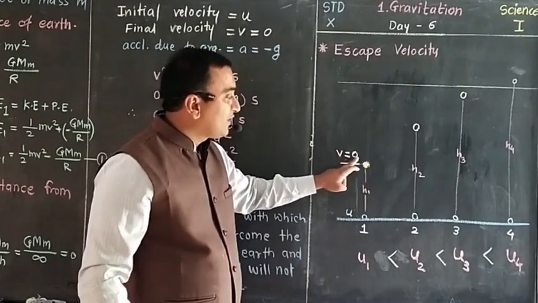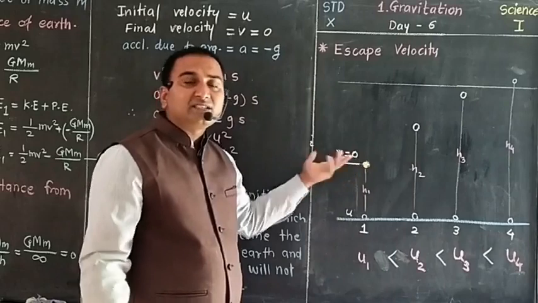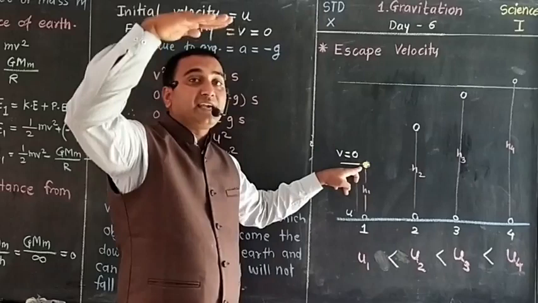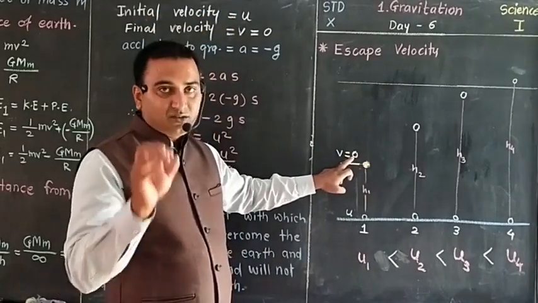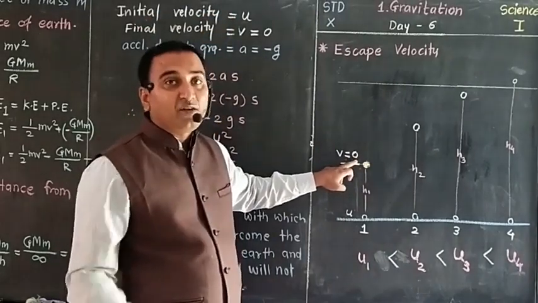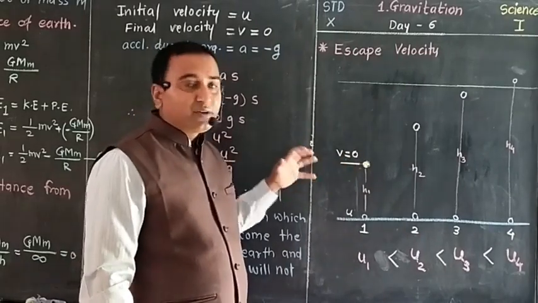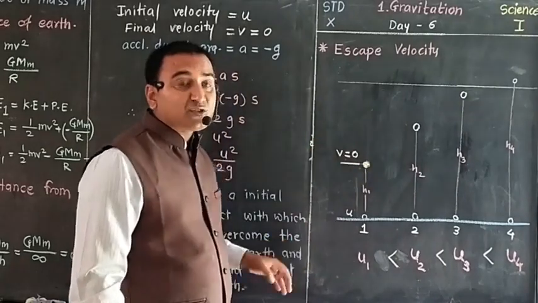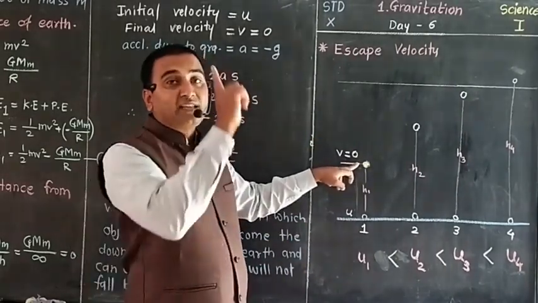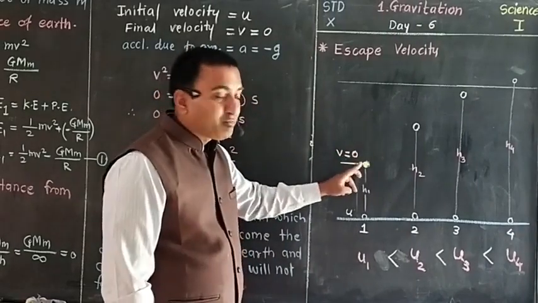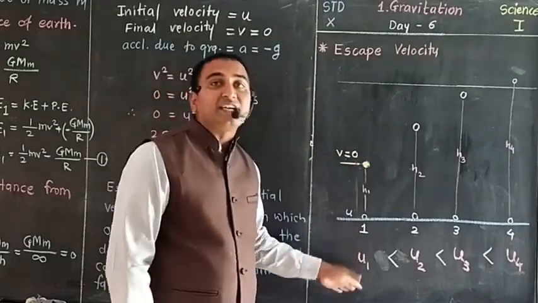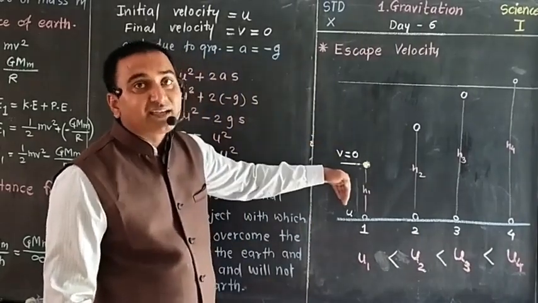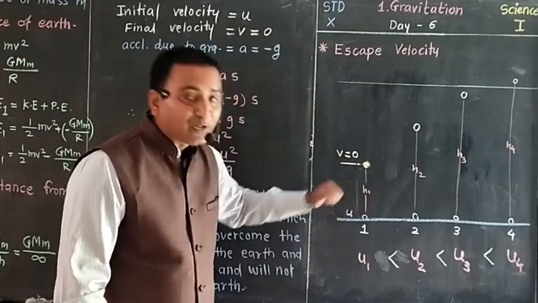And when this velocity is 0, kinetic energy is totally 0, and because of the change in position from ground level to a higher level, the object thrown by you has potential energy. And now what is going to happen? It has the potential energy within the gravitational field, so only one force is remaining, that is gravitational force downward, and the object starts to move vertically downward toward the center of Earth, and here potential energy will start to change into kinetic energy. So again the object will come down.